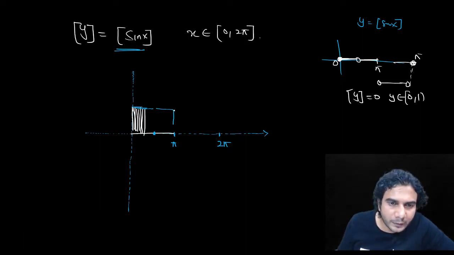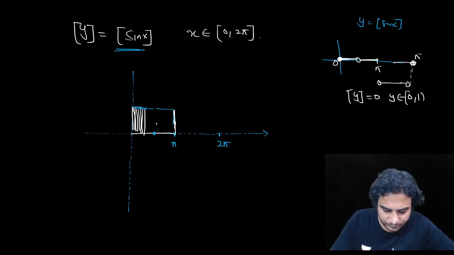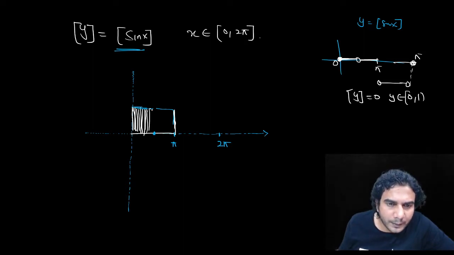But this boundary will not be there because pi is included; take pi also, sine x is 0. So all these vertical lines will come except this one line.